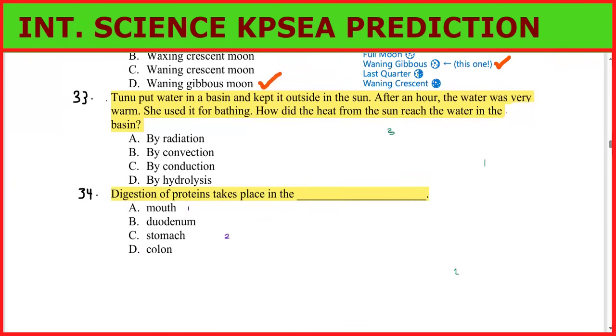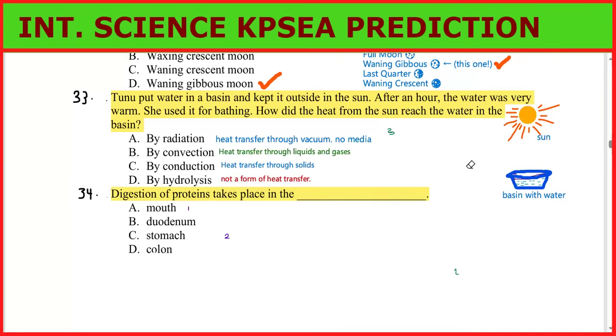Next question is question number 33. Tunu put water in a basin and kept it outside in the sun. After an hour, the water was very warm. She used it for bathing. How did the heat from the sun reach the water in the basin? Let us have that illustration here. Yeah, you can see. So we can say the sun sent some rays to reach the basin, and then the water became warm. So we can study first heat transfer through vacuum.